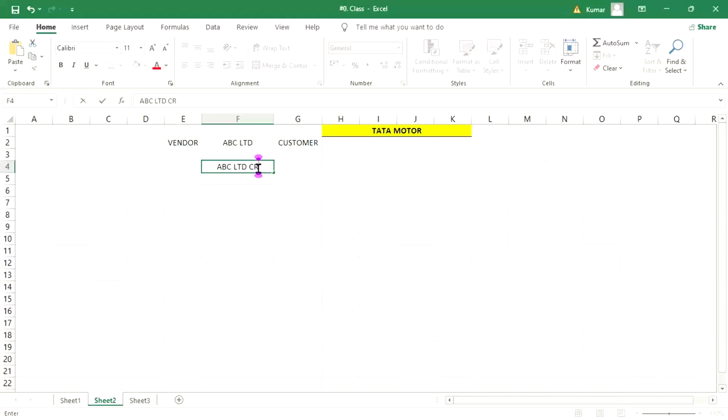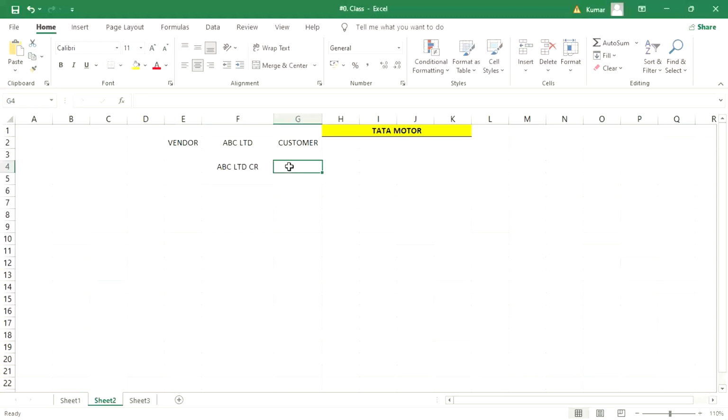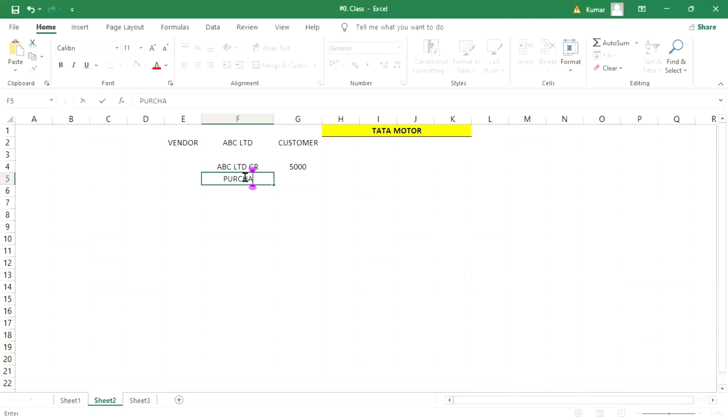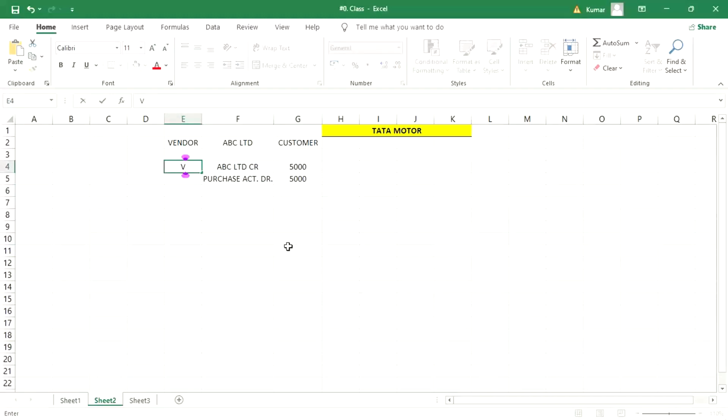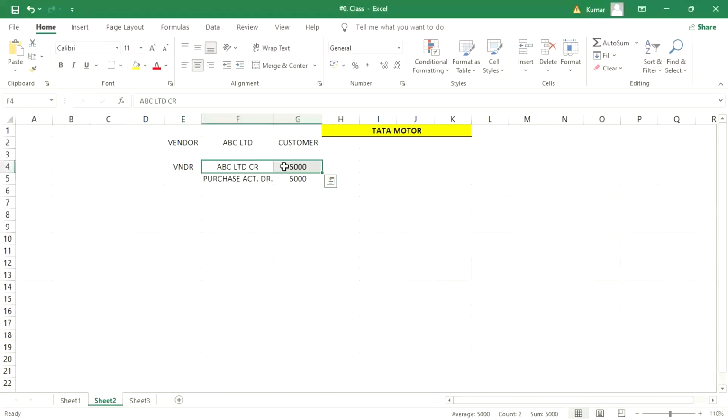So ABC is treated as a vendor, worth 5,000, and the purchase account, stock account or any real account is going to be debited. Now we have an open item in the form of vendor worth 5,000.